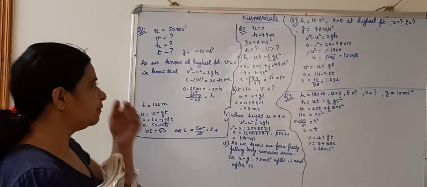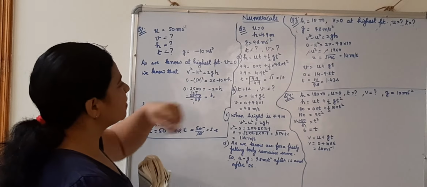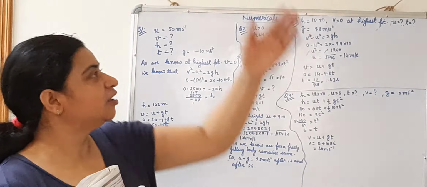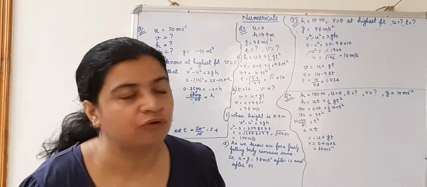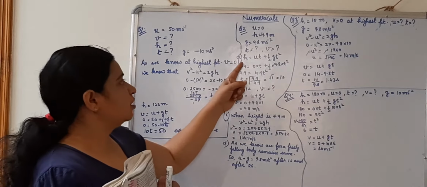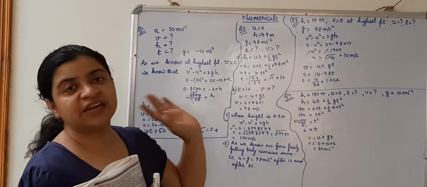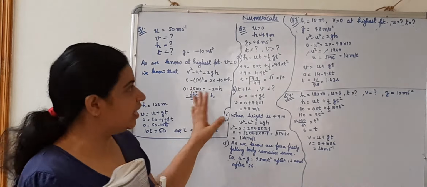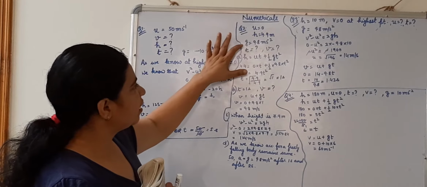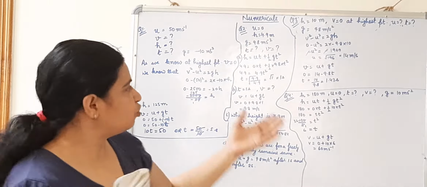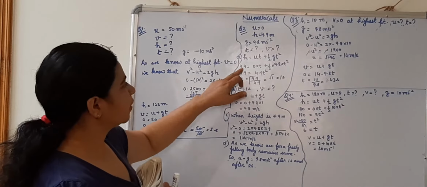Let's start our question. First case, we need to calculate the time. How much time it has taken to come down from a height of 4.9 meter. So we know that h is equal to ut plus half gt square. We cannot take the v equation here. Why? Because we are not given v here. We are given h, we are given g, we have u. So this is the possible equation to be used to get our time.